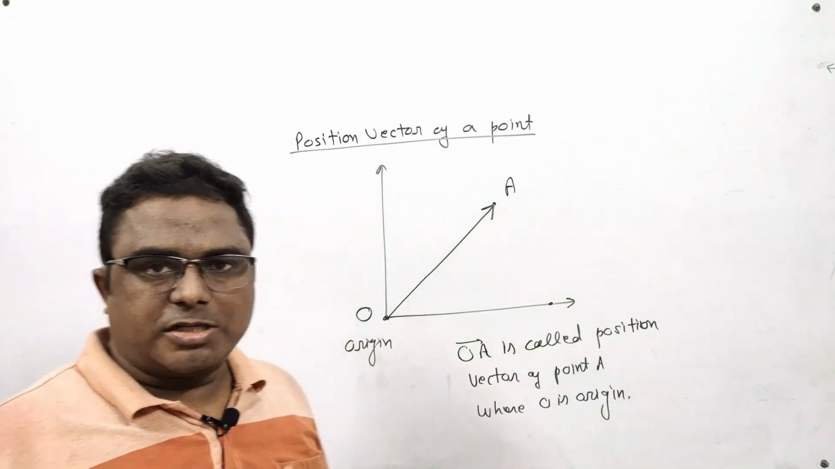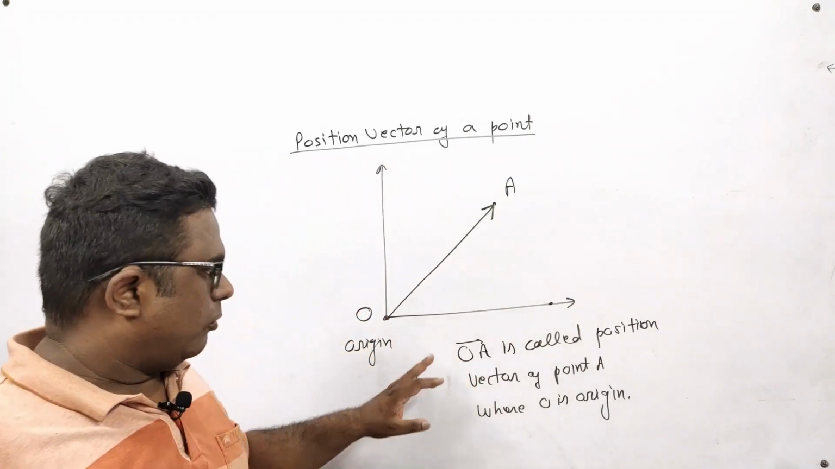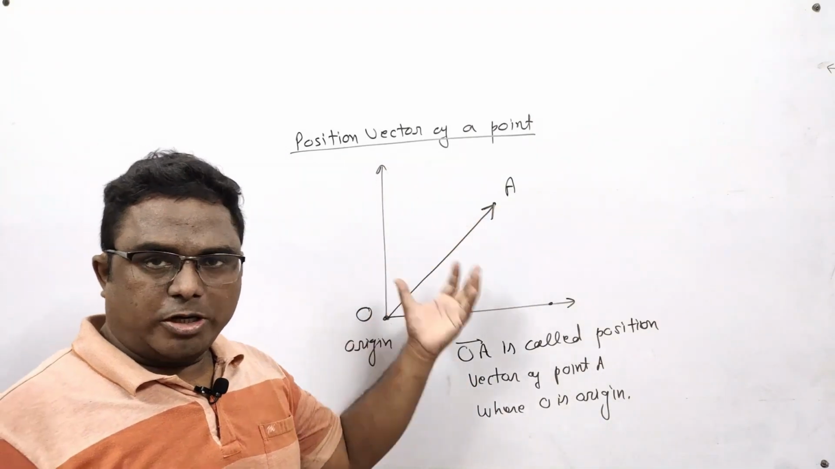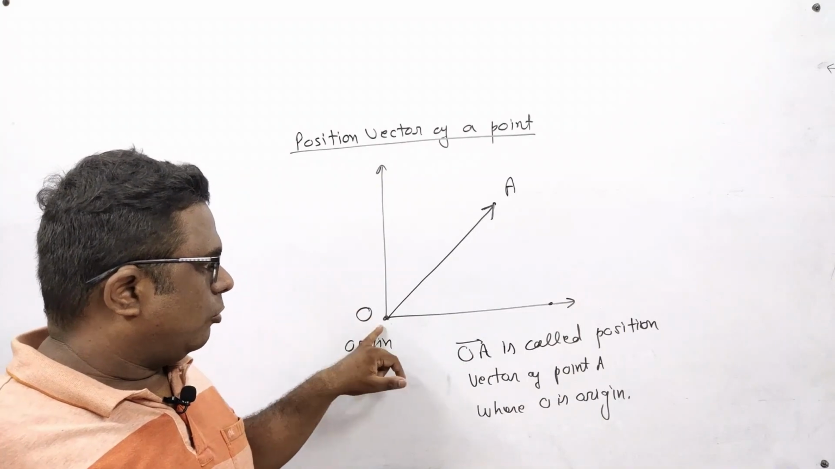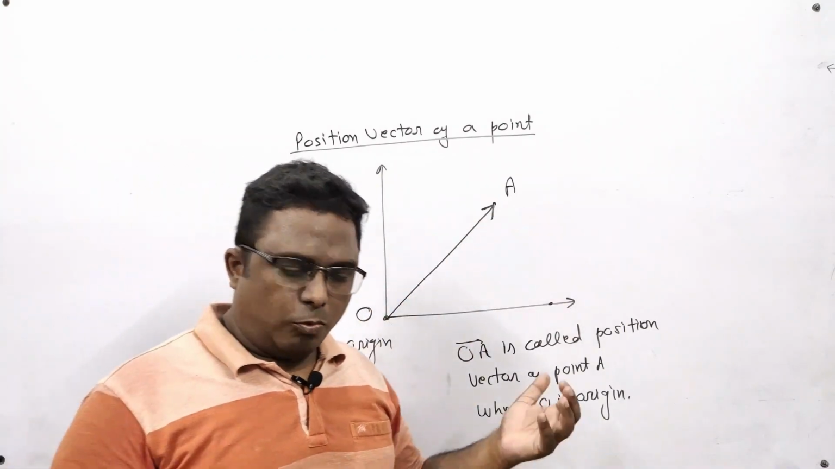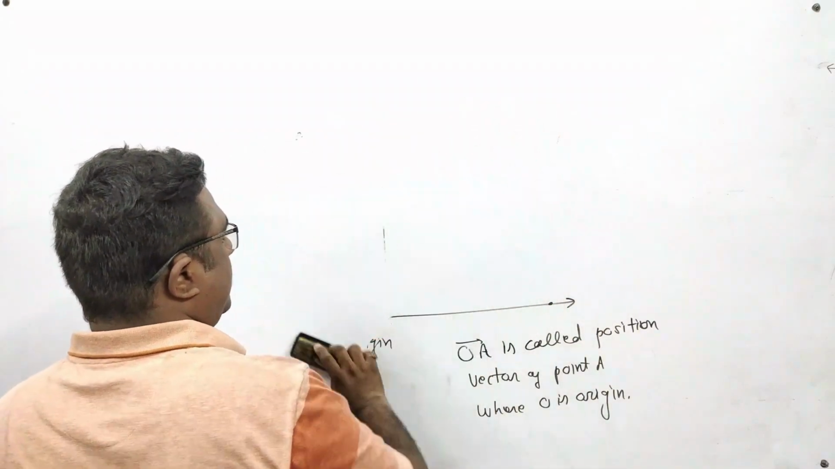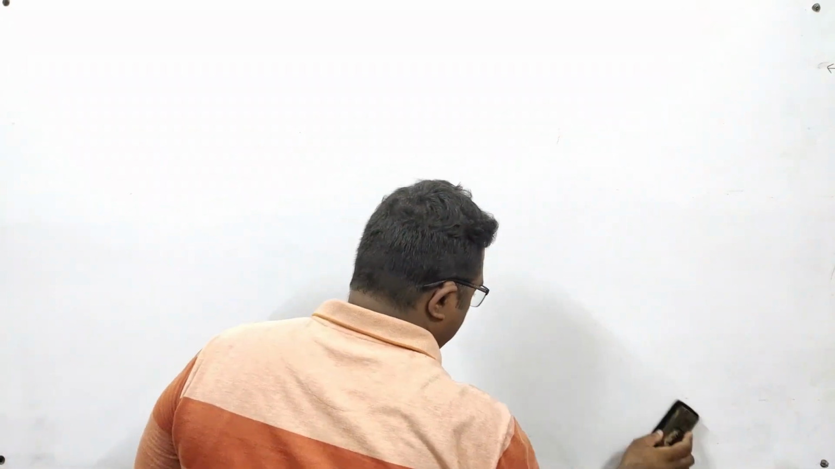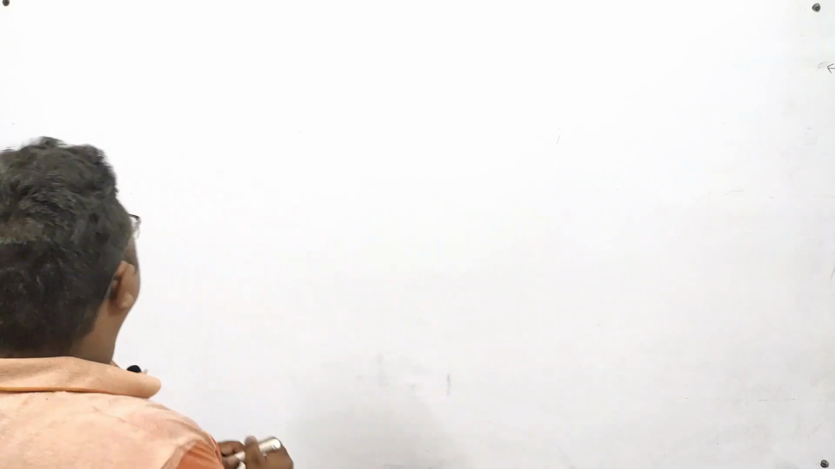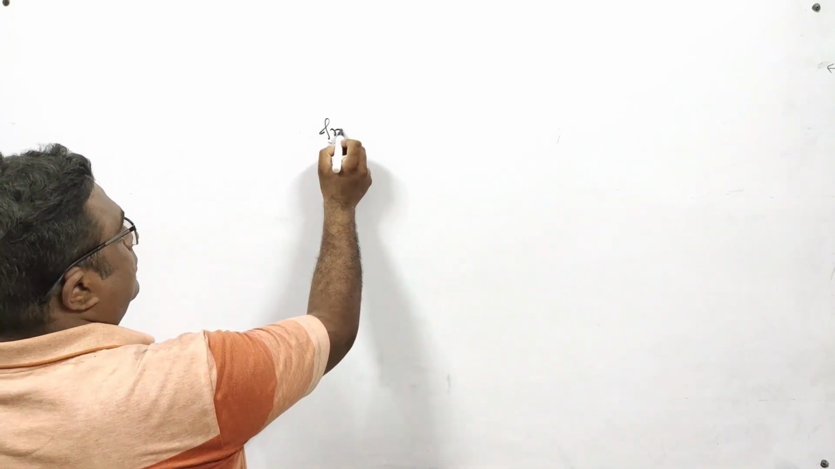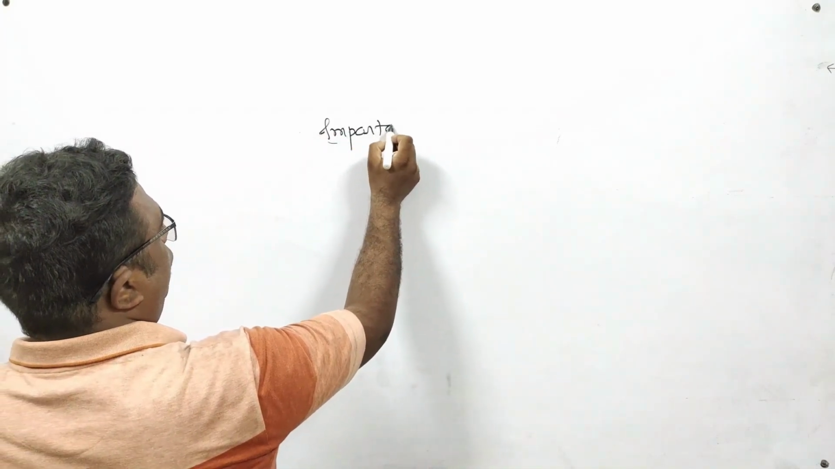So position vector is quite simple. If you are having O as origin and A as any point, then the vector joining origin to that point is called position vector of that point. After this, we are coming to some important notes about the topic of vector. Important notes.